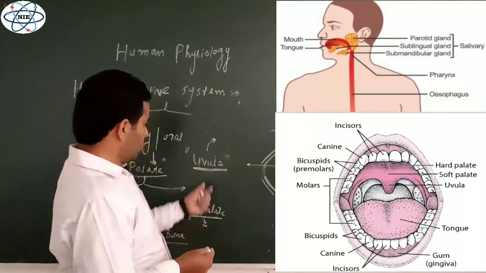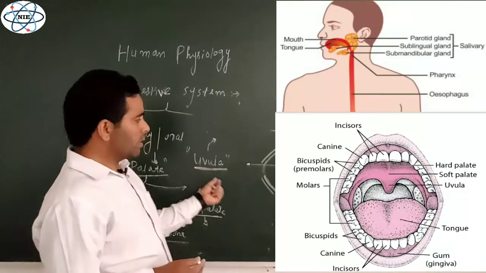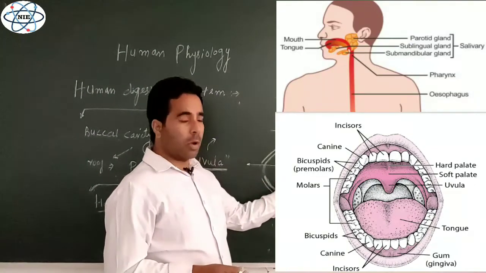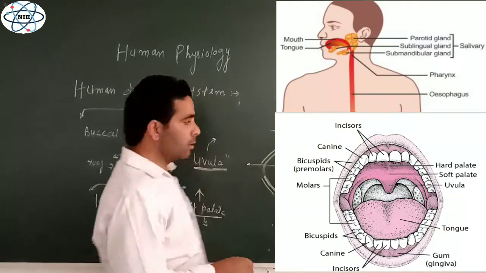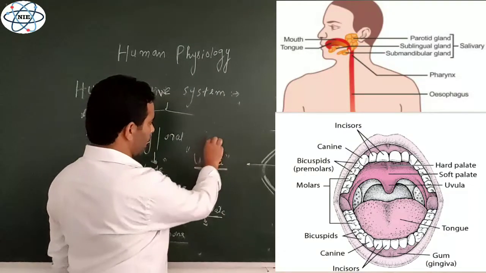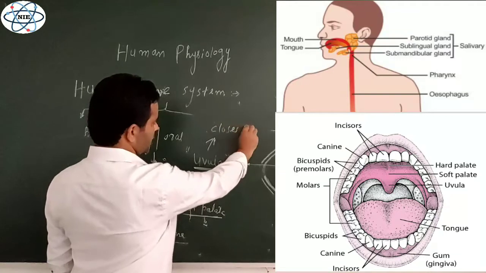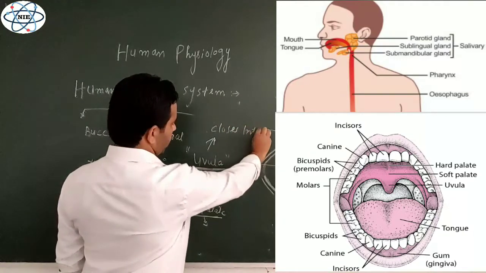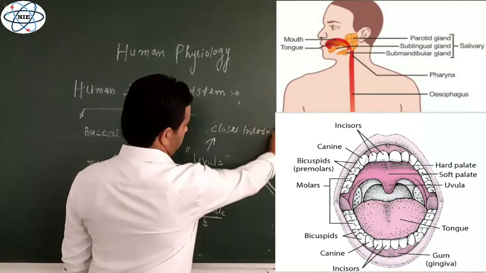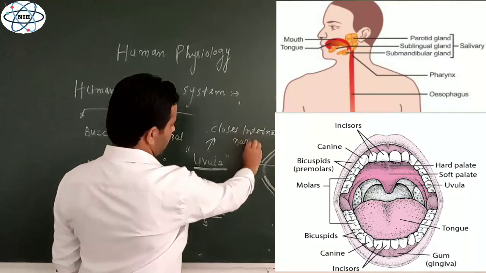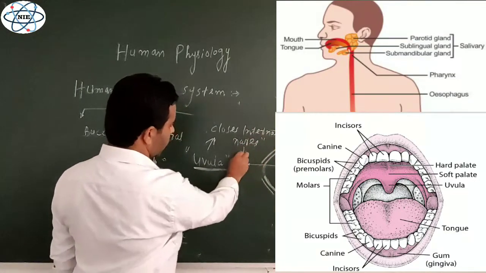Because this uvula, a fleshy structure hanging down from the soft palate, closes the internal nares, the internal nostrils, at the time of swallowing.